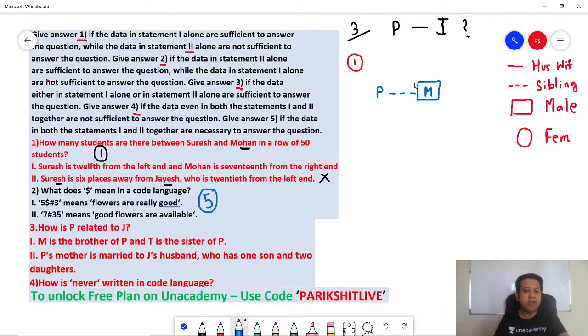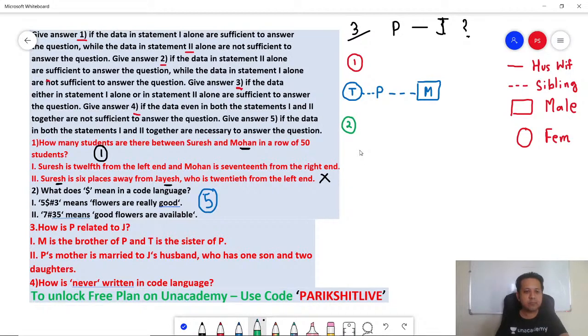I don't know. And T is the sister of P. Sister. So because she is a sister, she got to be a female. Female is a circle. Now J hasn't even come in statement 1. So I don't know the relation between P and J. Next, let's look at statement 2 alone.